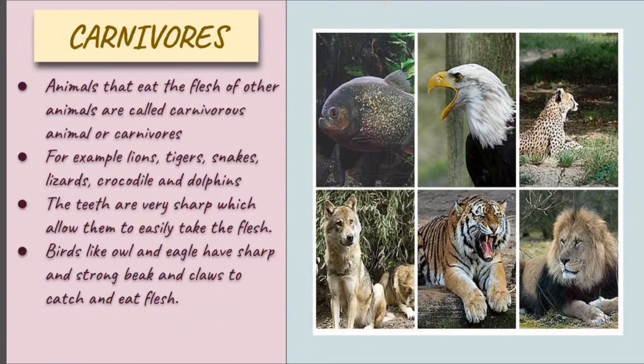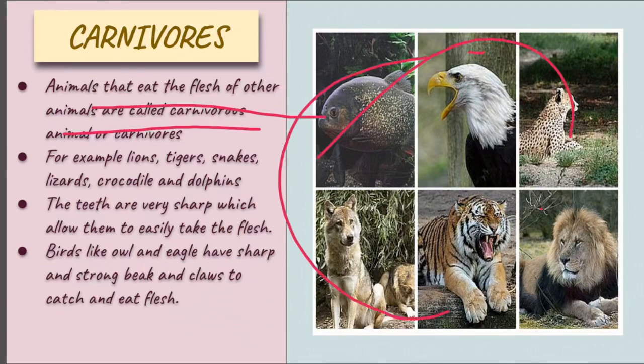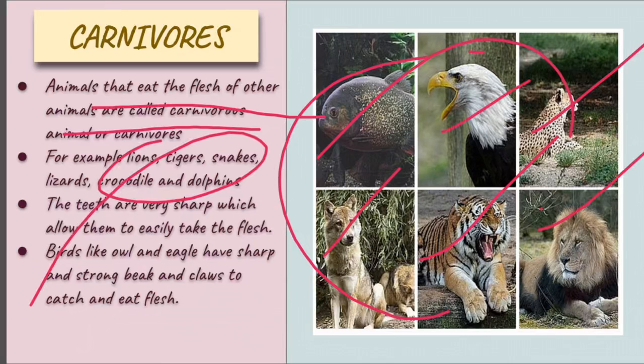Next we have the category of carnivores. Carnivores are animals which eat the flesh of other animals, and that is why we call them carnivorous animals or carnivores. You can see in this picture a few examples are given. You are all aware that tiger, cheetah, lion, fox, eagle, vulture, snakes, lizards, crocodile and dolphins are some examples of carnivorous animals.